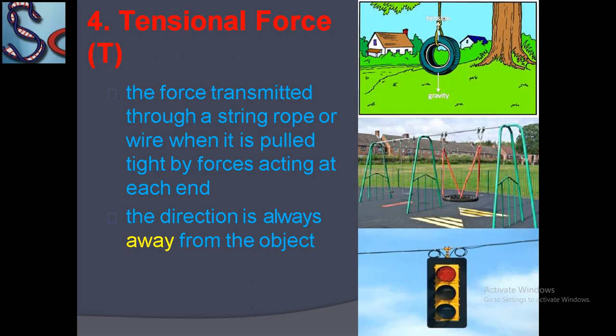In the first, a tire is applying force on the rope, and gravity is pulling downward on the tire, and the tension force is applying on the rope, like in the second example and third example.